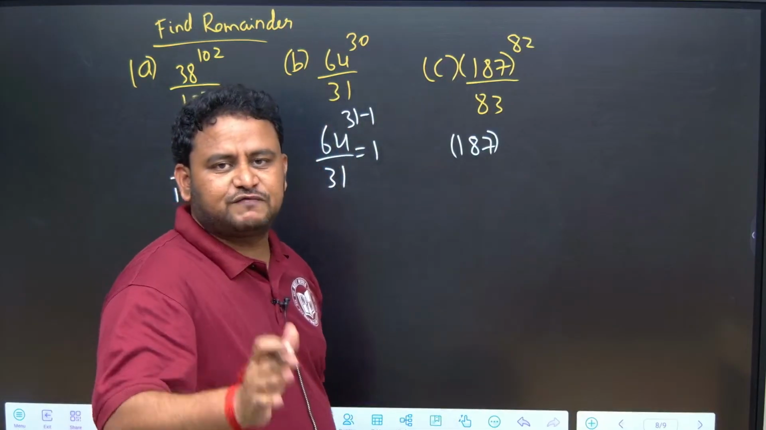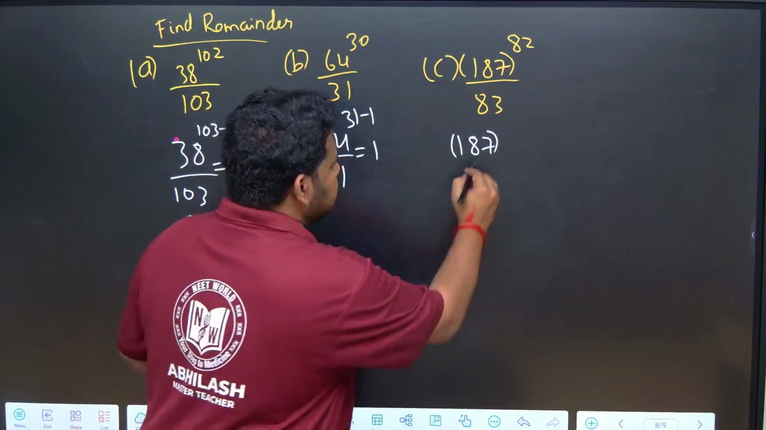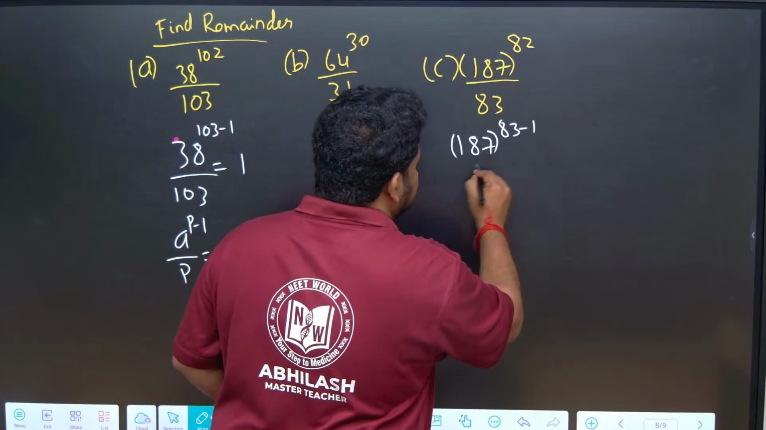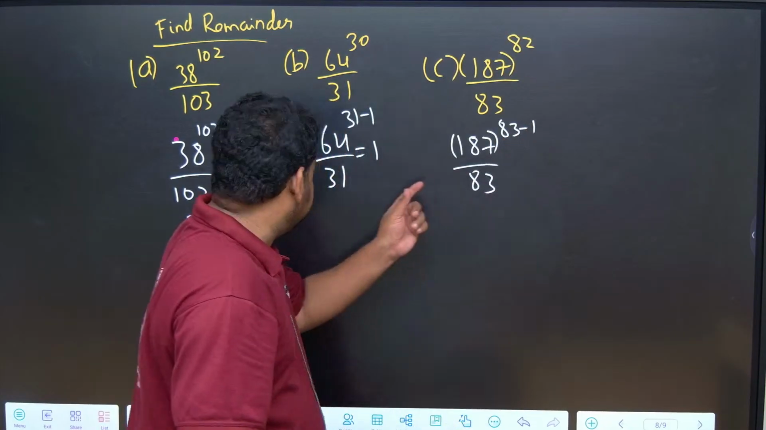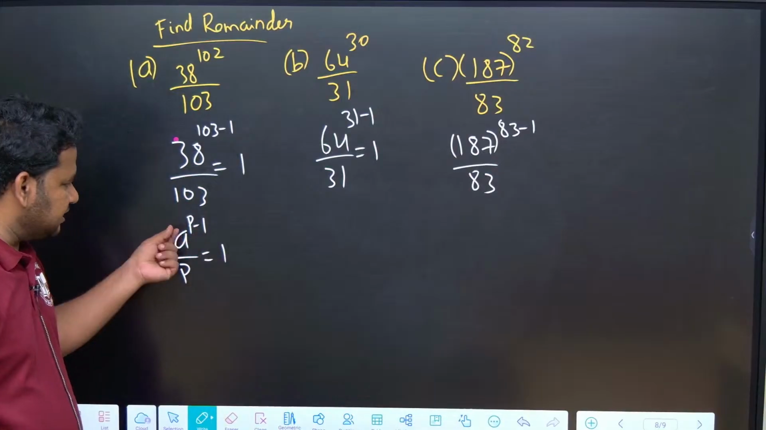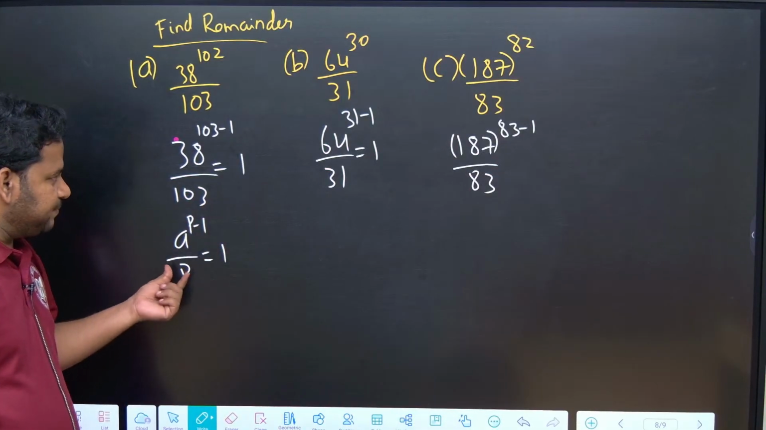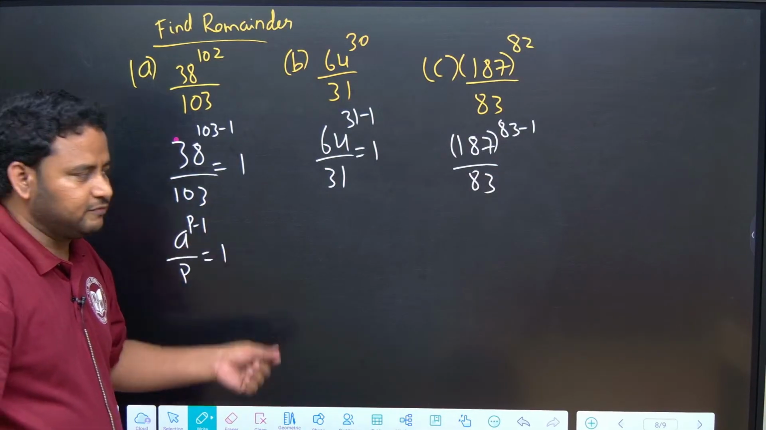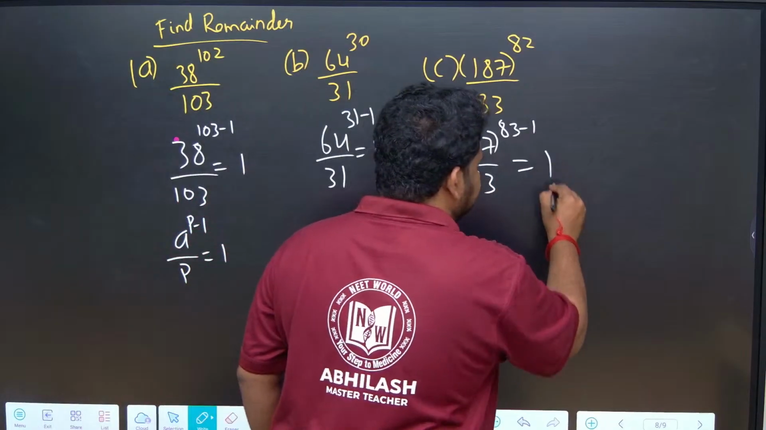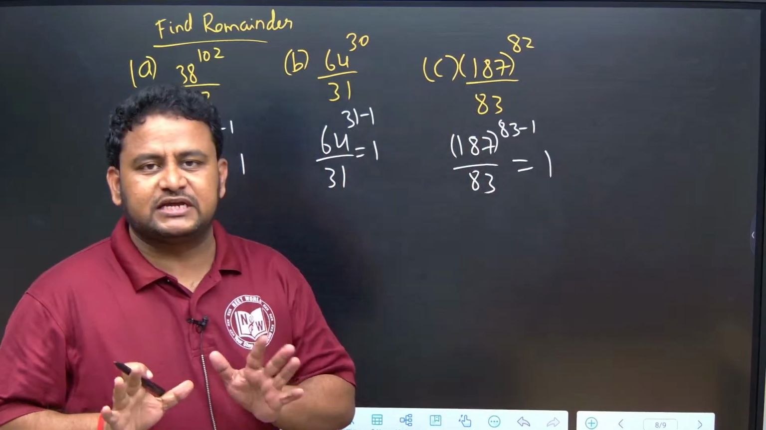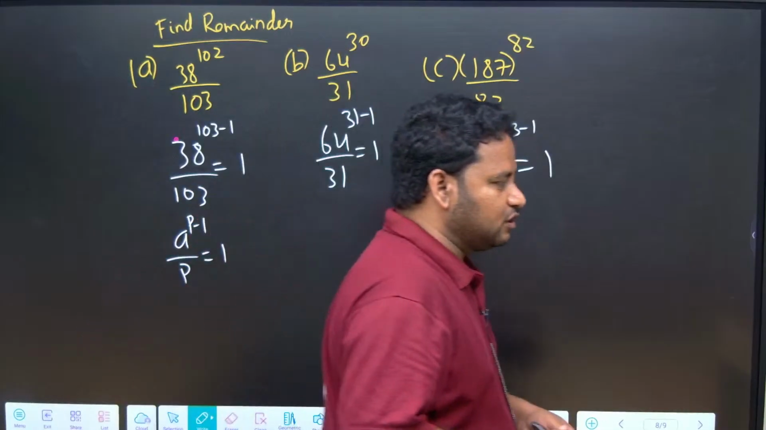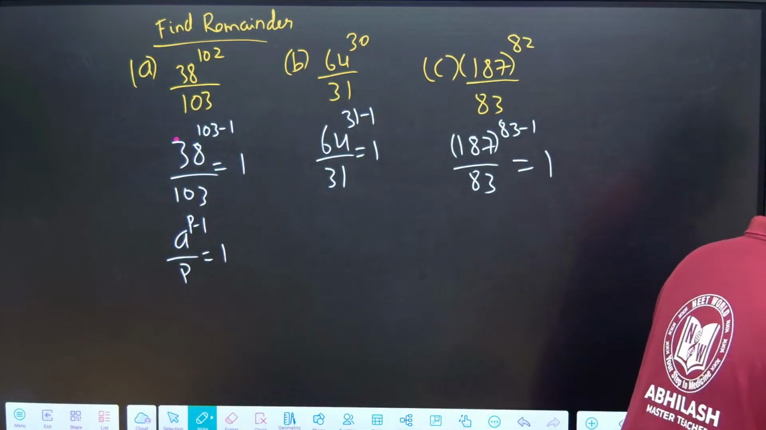Similarly, 187 to the power of 82. 82 can be written as what, friends? 83 minus 1. Correct. So, this will become 83 minus 1 divided by 83. This is of which form? A to the power of p minus 1 by p, where p is 83. The answer is equal to 1. Got it, friends? This is how we can solve this question. I hope it is clear.